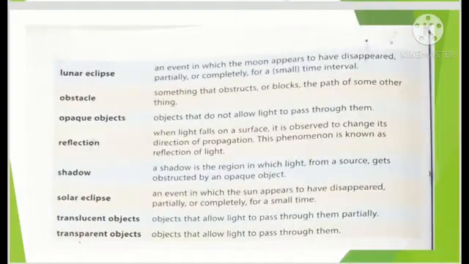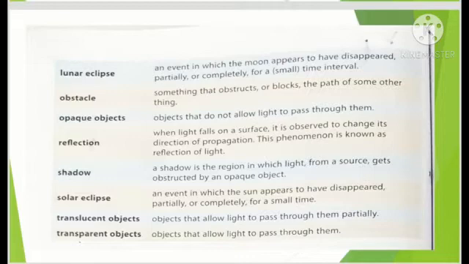Now, come to the next one. Lunar eclipse, an event in which the moon appears to have disappeared partially or completely for a small interval when earth comes in between the sun and the moon. What is obstacle? Obstacle, in Hindi, is called baadha. Something that obstructs or blocks the path of some other thing, that is called an obstacle.